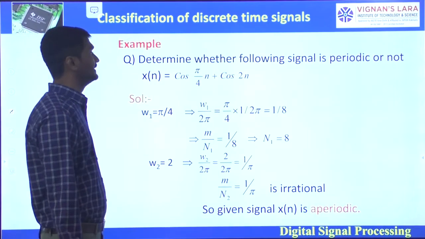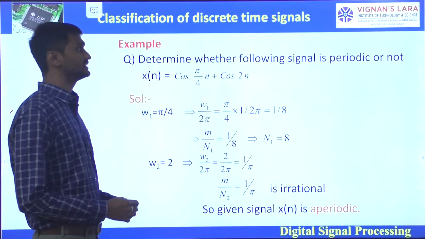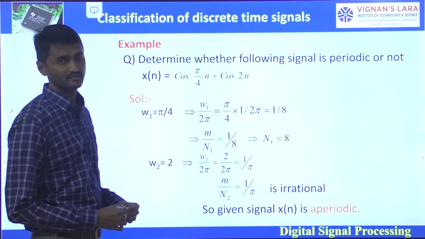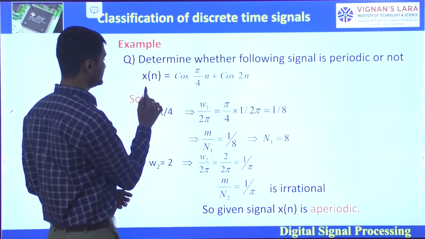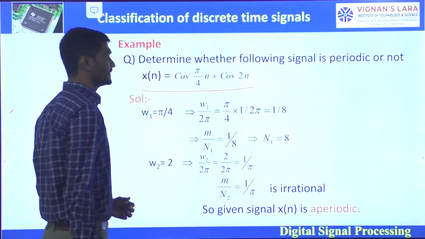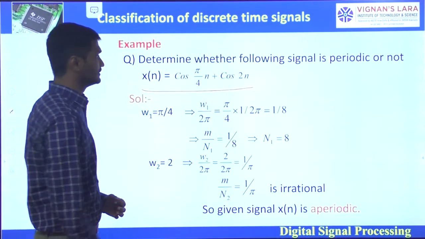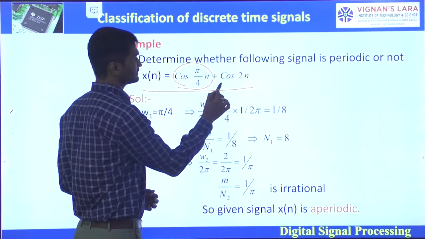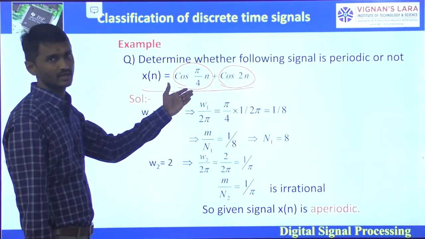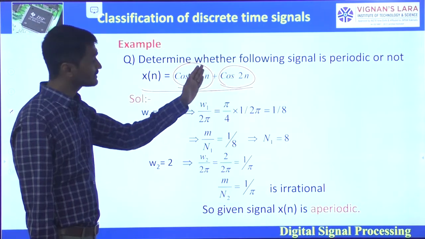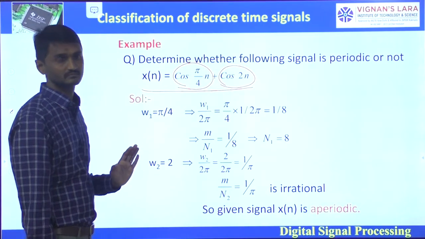Next, determine whether the following signal is periodic or not. Here the signal x of n is equal to cos pi by 4n plus cos 2n. It is in the form of cos omega 1n plus cos omega 2n.